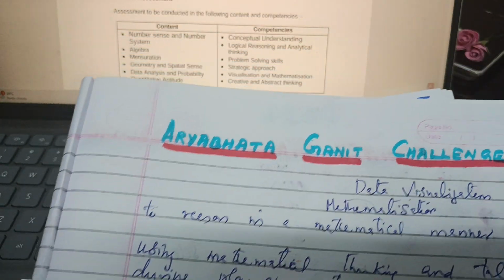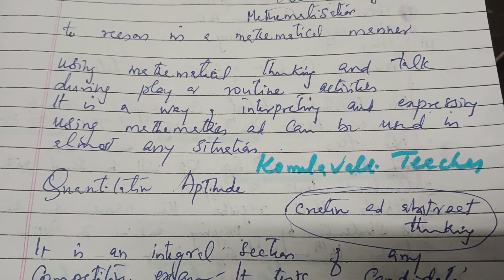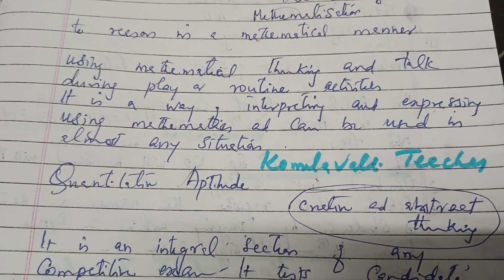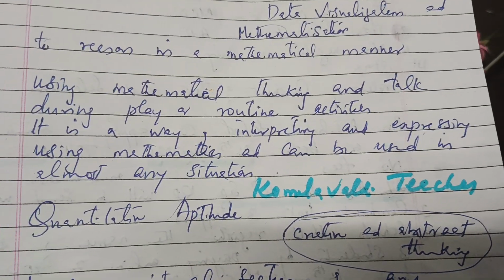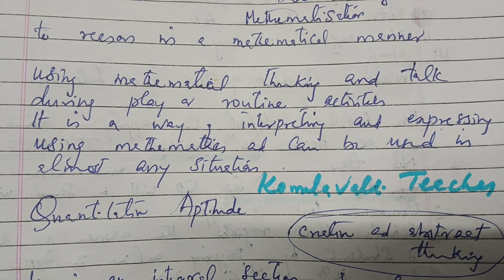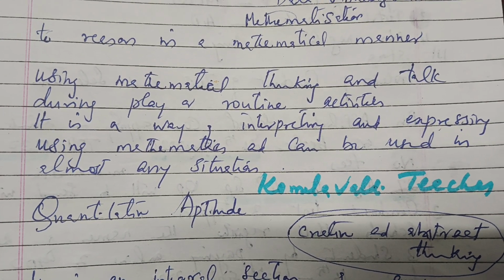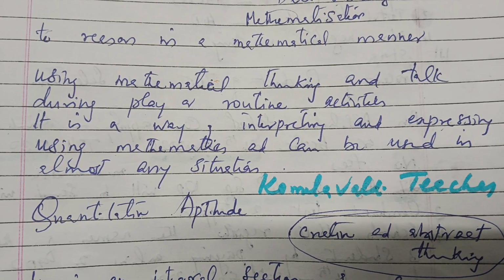That is data analysis and probability, and visualization and mathematization we are talking about. Using mathematical thinking and talk during play: how you are having mathematization while the child is playing or doing routine activities, they will think about mathematics and talk about mathematics.